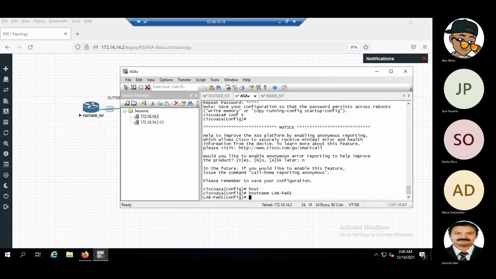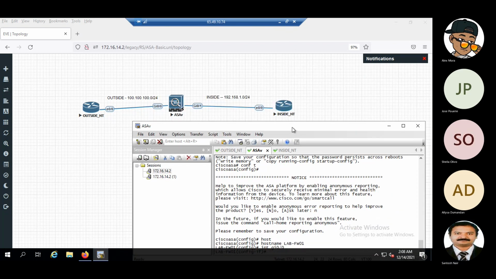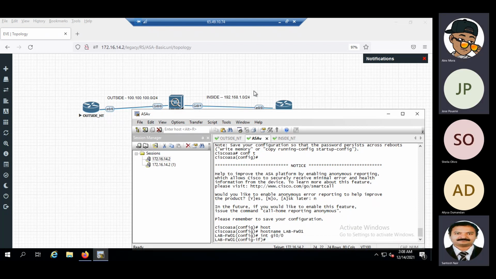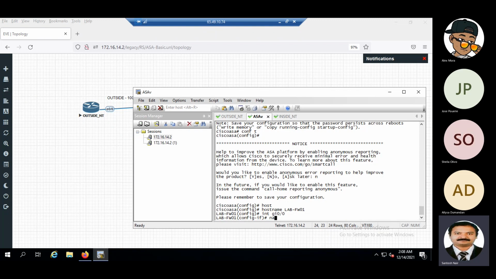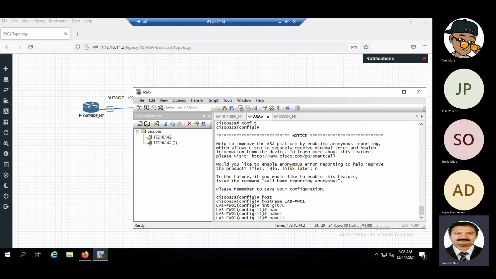Okay. Next one, what we have to give? We have to give an interface. Interface gigabit 0/0. What is interface gigabit 0/0? The one that goes to the network. So first, what we have to give? The command to give the name is nameif outside.